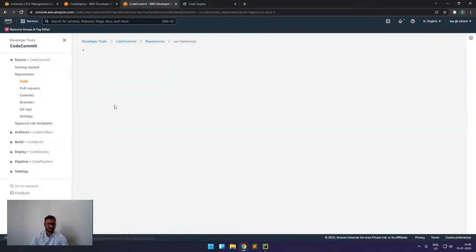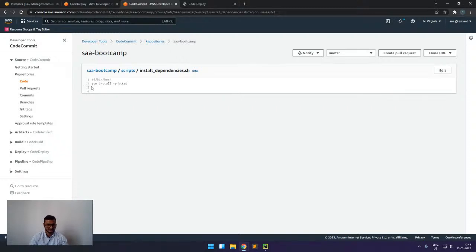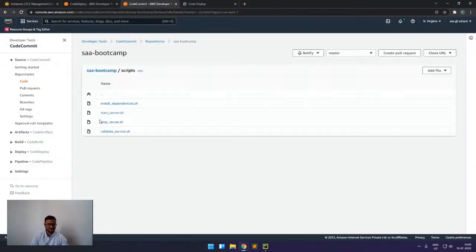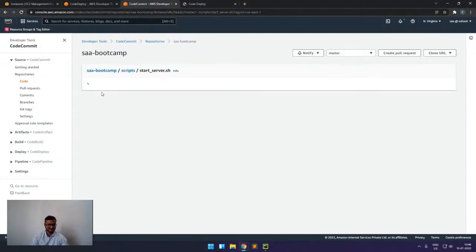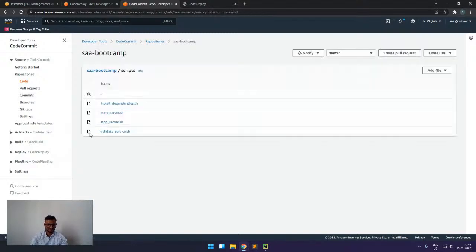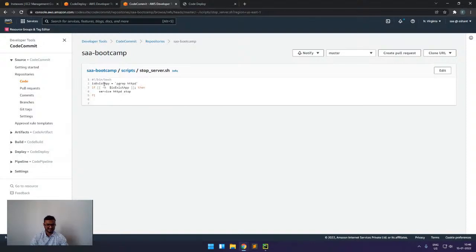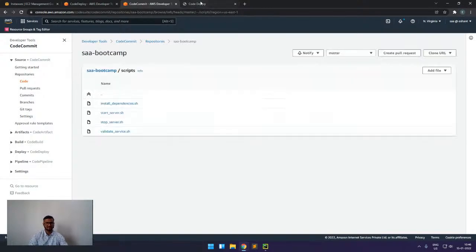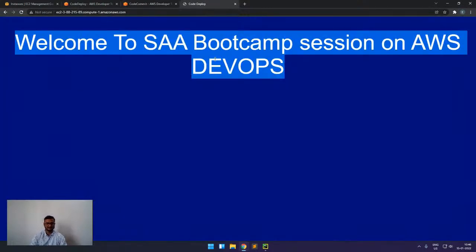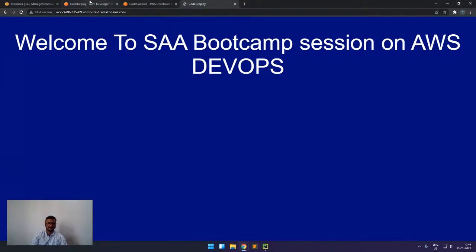So for example, I want to see the install phase. Here I'm just running yum install httpd, which will install the Apache server. In the start server script, we can see we have service httpd start, which will start our server. Similarly, in the stop script, we check if my httpd server is there, then it will just stop it. So in this way, we can deploy to the EC2 instance, or similarly to Lambda or ECS.